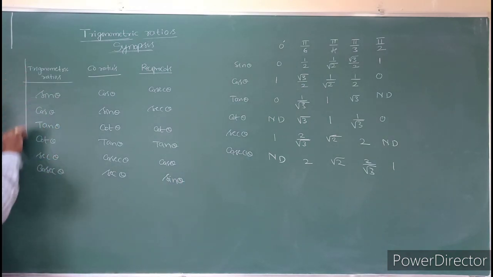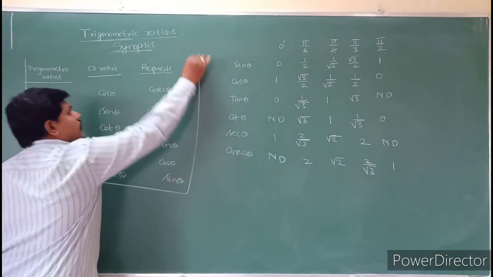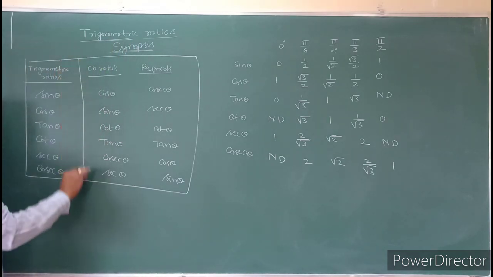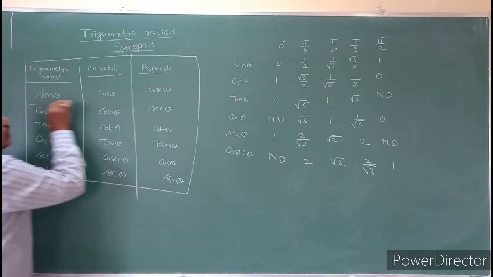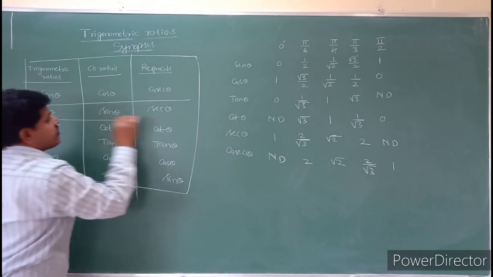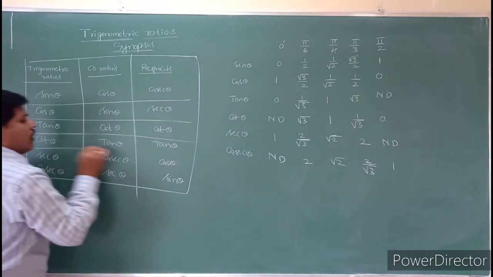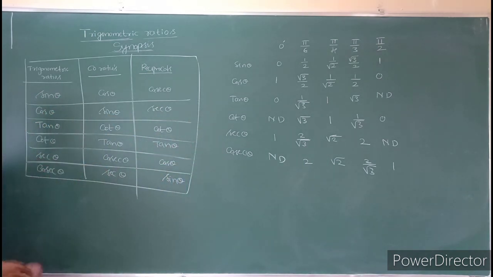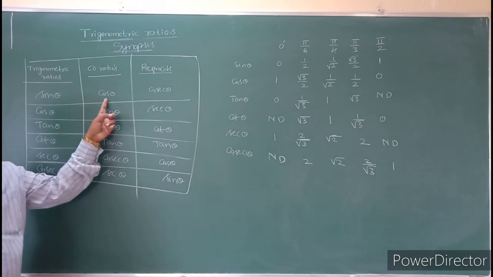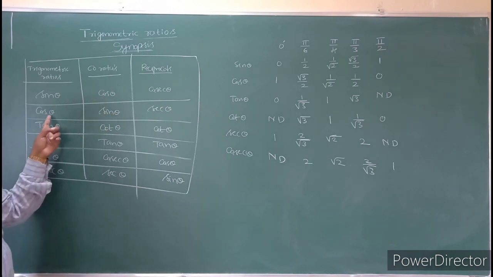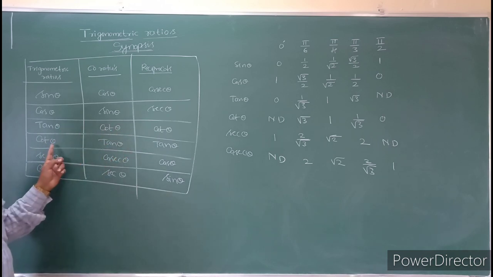So see the difference between reciprocals and co-ratios, students. Do you understand this? Sine co-ratio is cos. Cos co-ratio is sine. Tan co-ratio is cot. Cot co-ratio is tan.